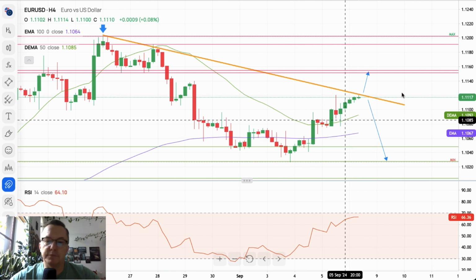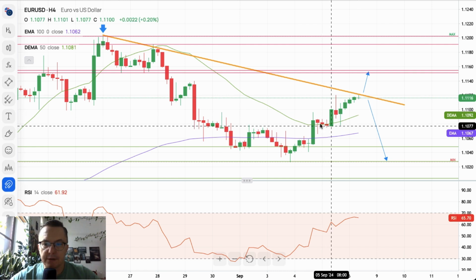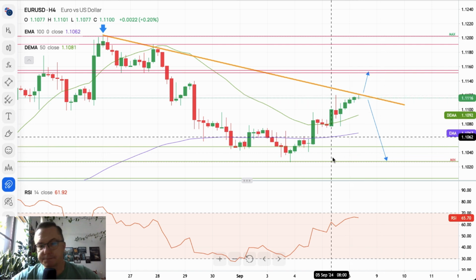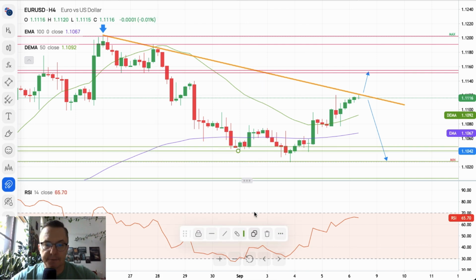So please don't be surprised if there's any kind of movement to the downside, or any kind of movement that will eventually end up as a reversal lower. Of course, lower targets we have on the chart.